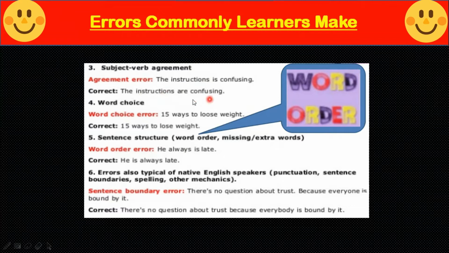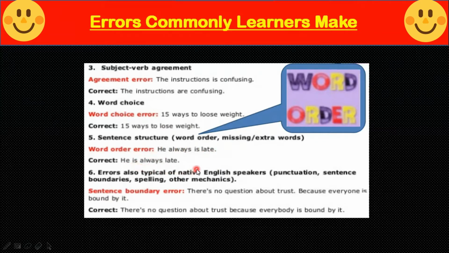That is the correct one. Word choice. 15 ways to loose weight. 15 ways to lose weight. Sentence structure, word order, missing or extra words. He always is late. The correct word order would be he is always late.